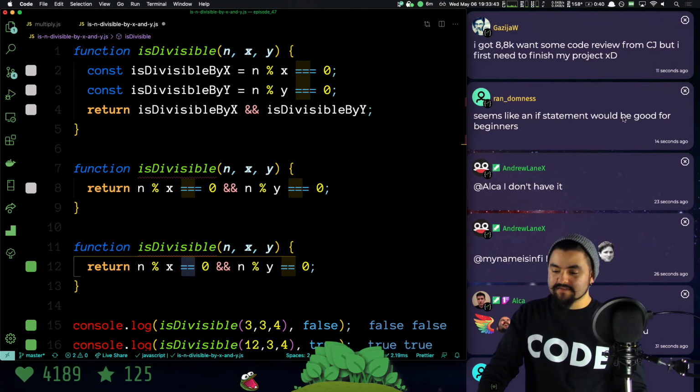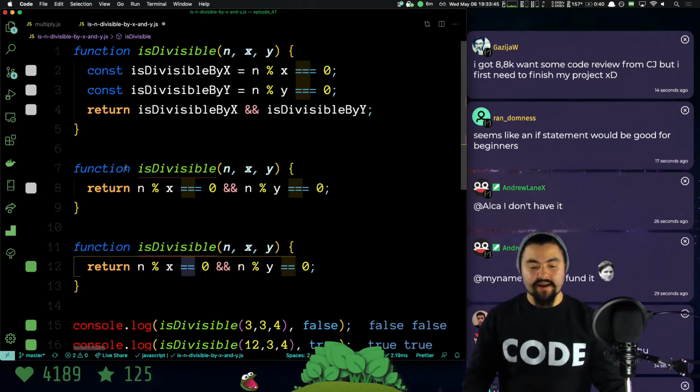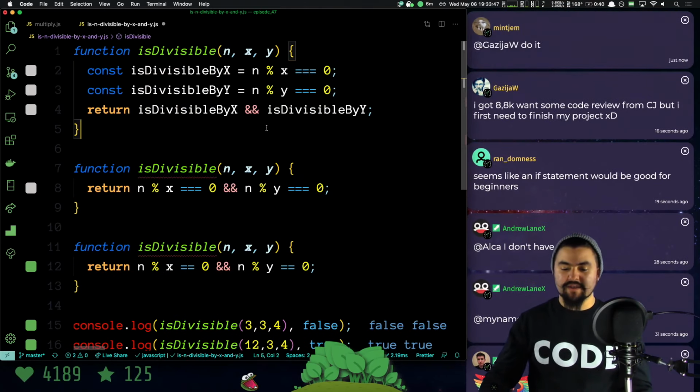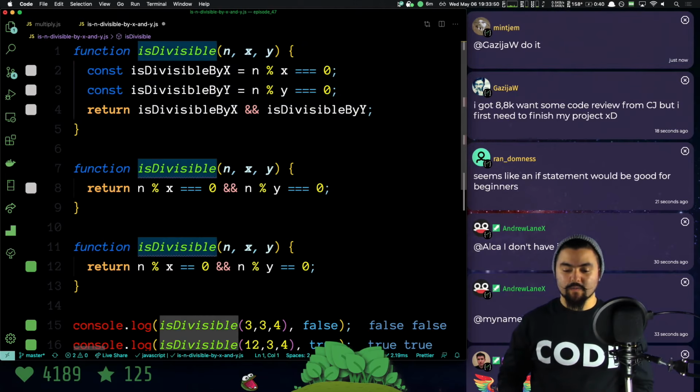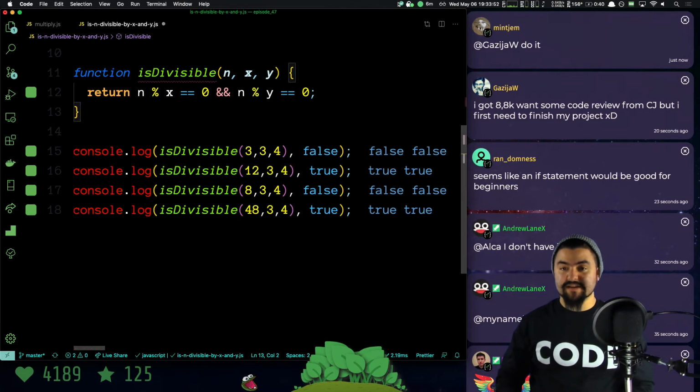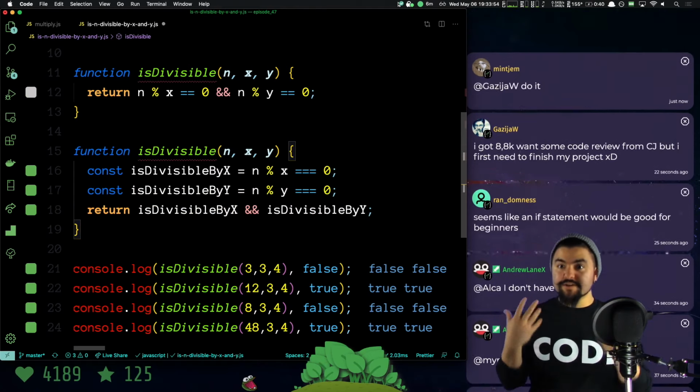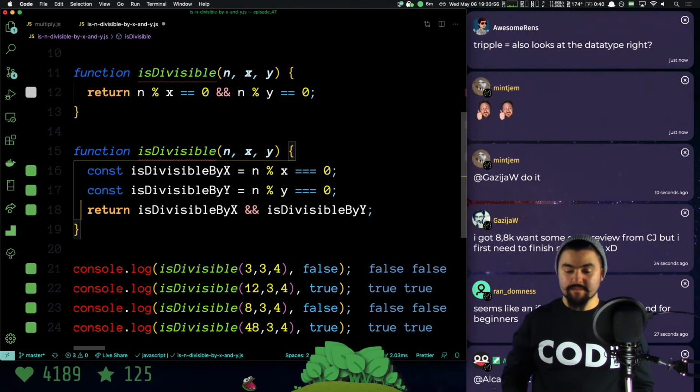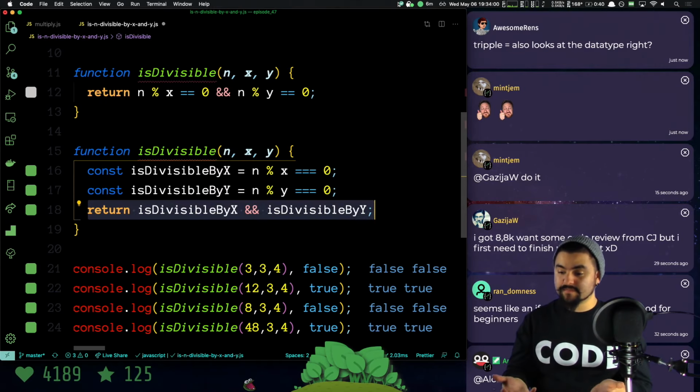Rand says, it seems like an if statement would be good for beginners. Yeah, let's check that out. So right now, I'm just returning that value there. Let's actually see this with an if statement, because with an if statement, you can do different things based on something. So the result of this expression, like I showed, is a Boolean, right?